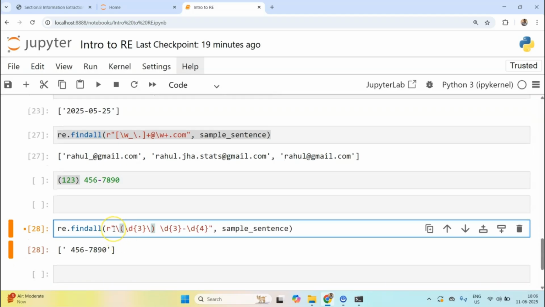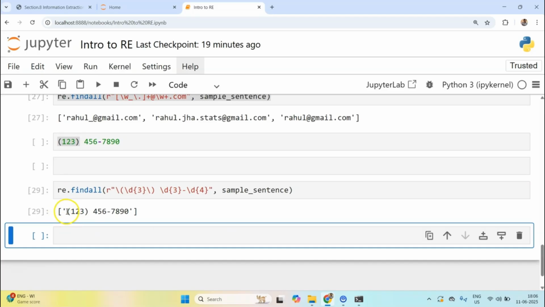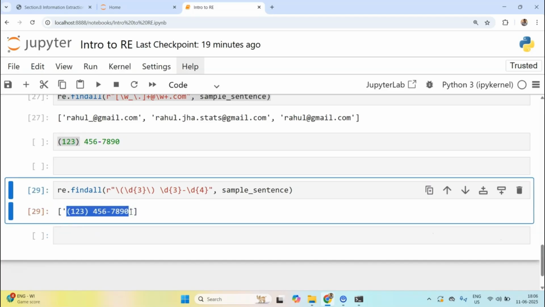I want you to understand why I'm using this escaping character here. I don't want it to be considered by regular expression as something special, something having a different meaning. If I run this, it will match the entire phone number as it is.